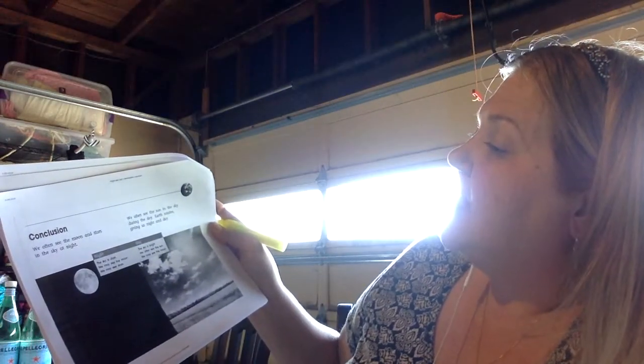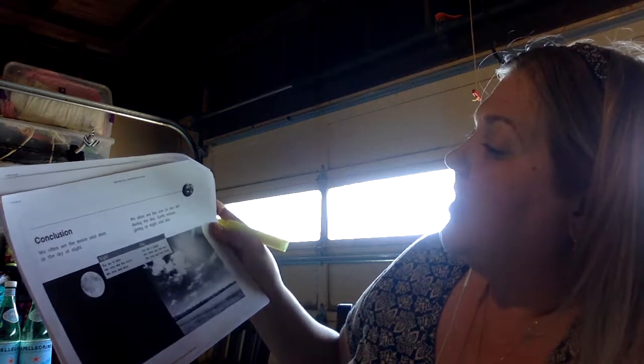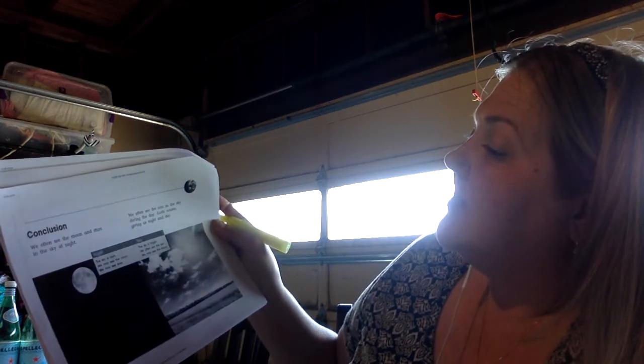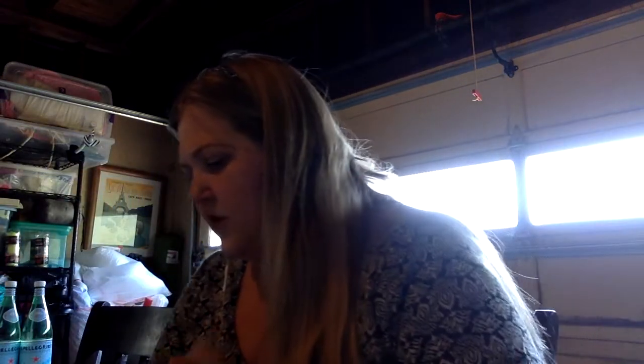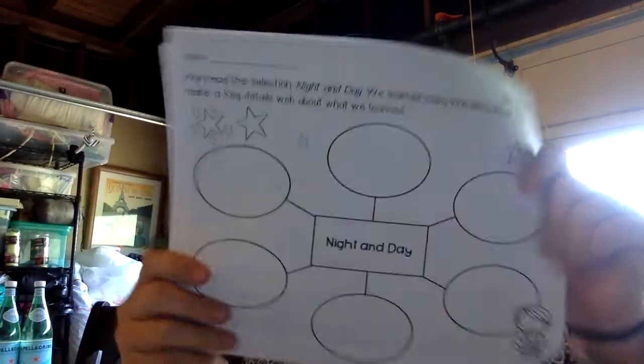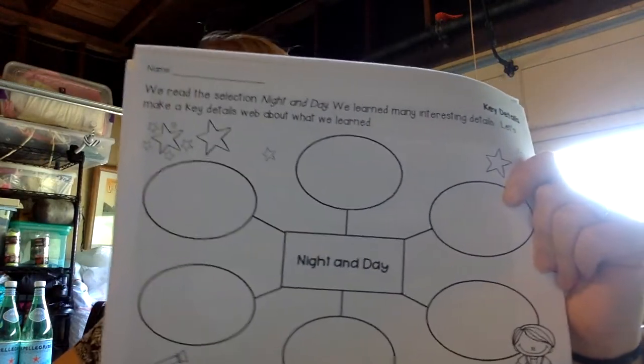We often see the sun in the sky during the day. Earth rotates, giving us night and day. Yeah, I think we did get all of those points. So let's go ahead and fill them in our chart. So get your page like this ready. And what was one of the key details that we had?